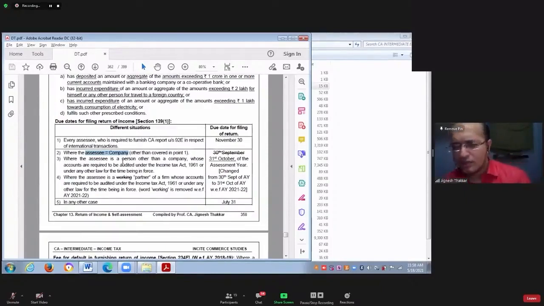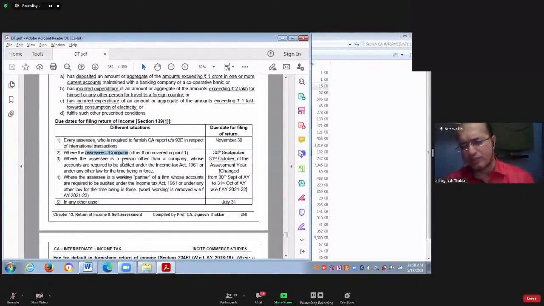No, Sarvana, international transaction does not mean remittance of money. International transaction means purchasing goods, selling goods, acquiring services, selling services. If you are just remitting money outside India, that doesn't mean that you have entered into an international transaction. Say, for example, your brother has gone outside India for education. In that case, if you are remitting money outside India, that doesn't mean that you have entered into an international transaction.